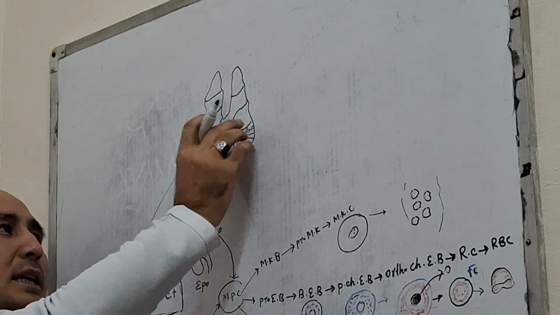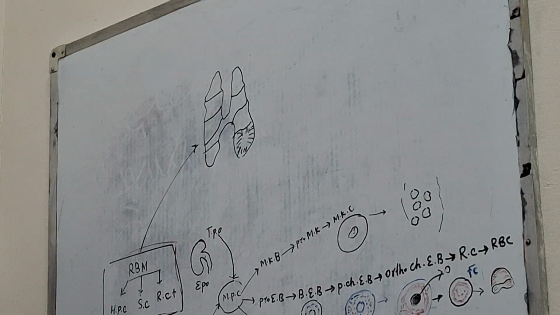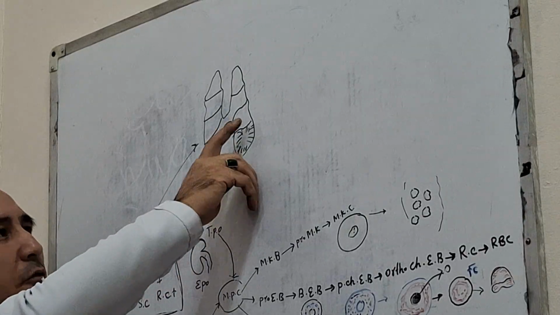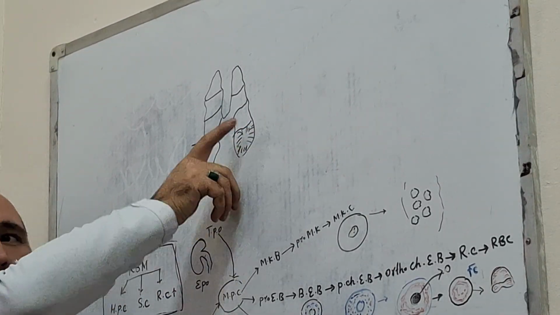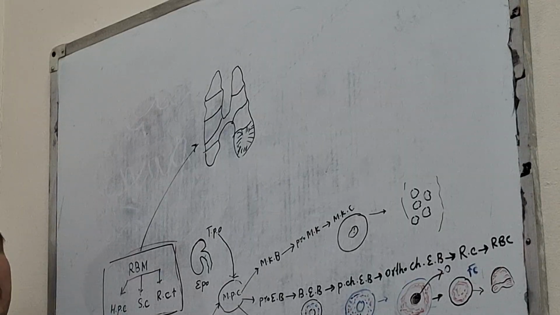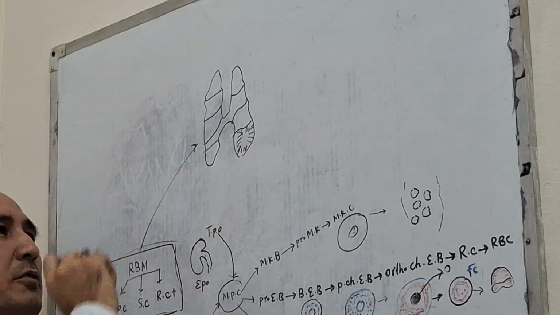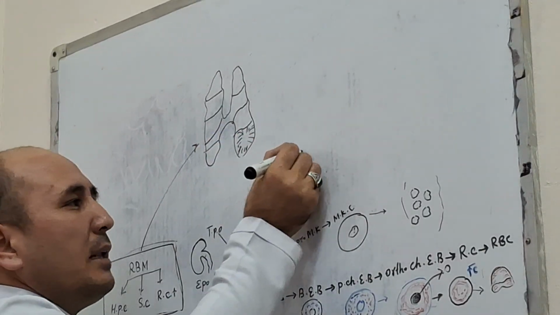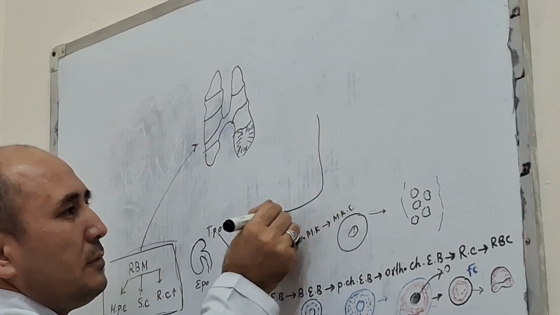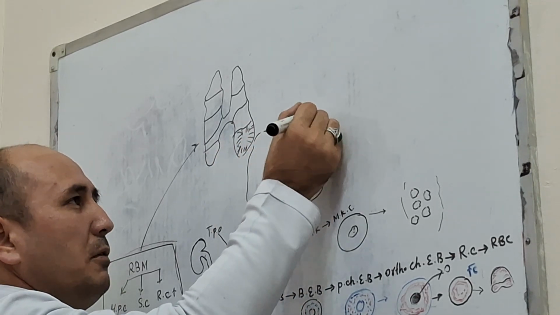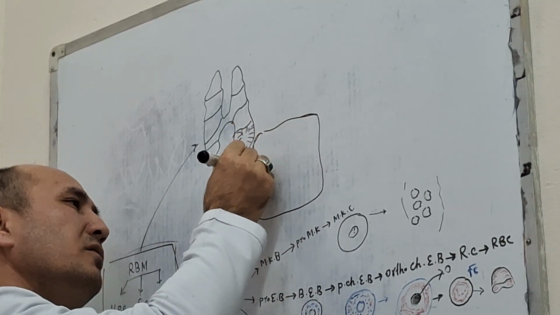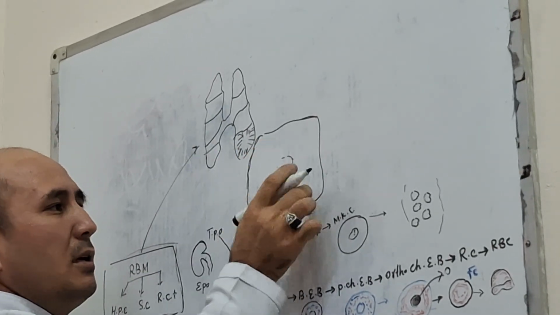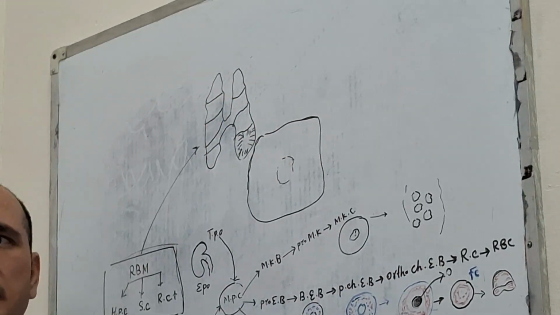Cortex is stained well because of the aggregation of T lymphocytes. Immature T lymphocytes aggregate in the cortex of the thymic lobule, and the medulla of the thymic lobule stains pale. If I zoom in on one thymic lobule here, this is one thymic lobule, which consists of the cortex, the outer part, and this part is the medulla.